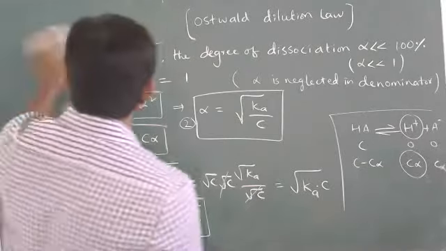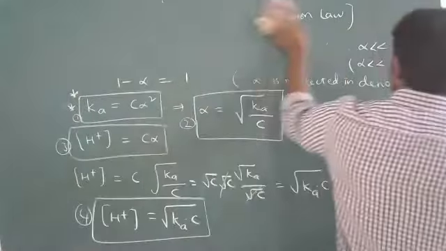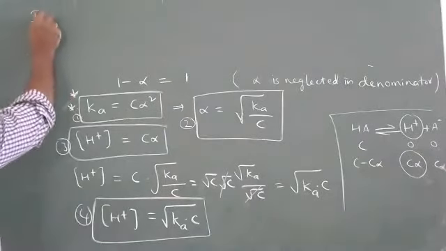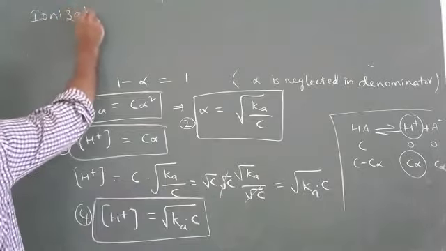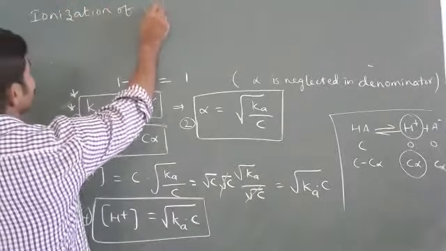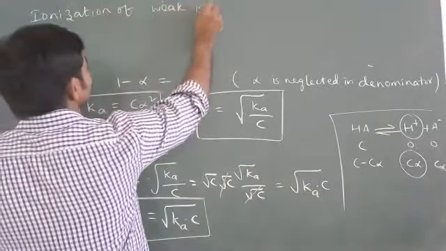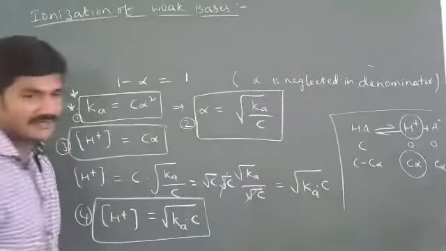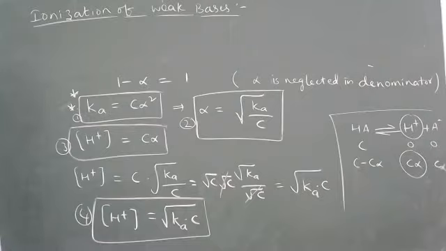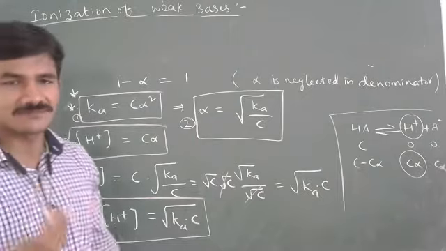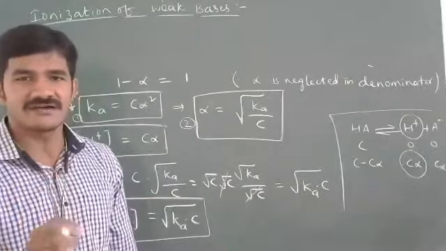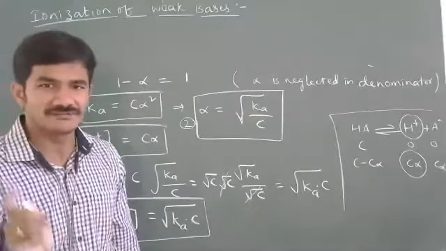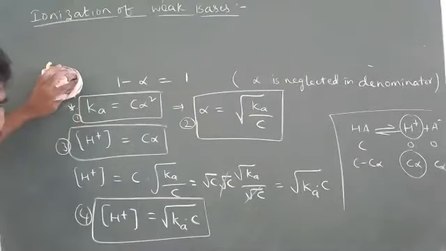Now, in the same way we write the ionization of weak bases. Same expression, same explanation, same formulas, but instead of Ka we write Kb, instead of H plus we write OH minus. Everything will be the same. Okay. Completed this one.